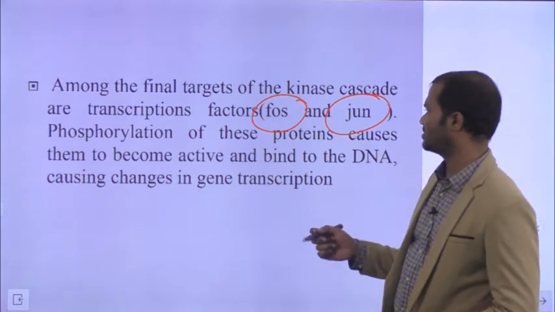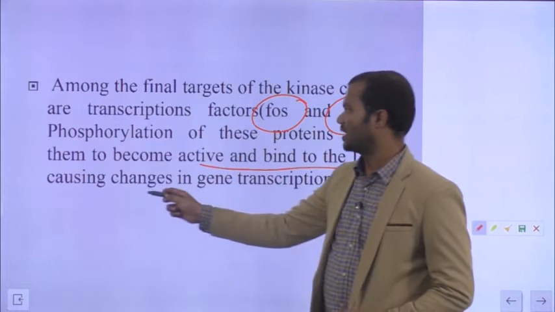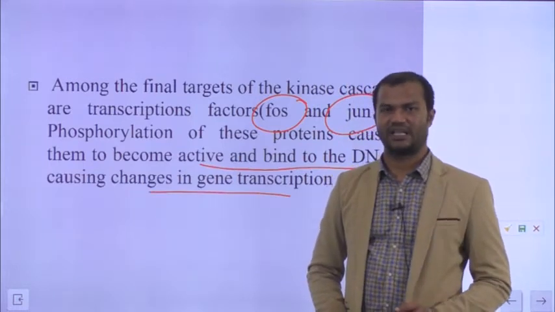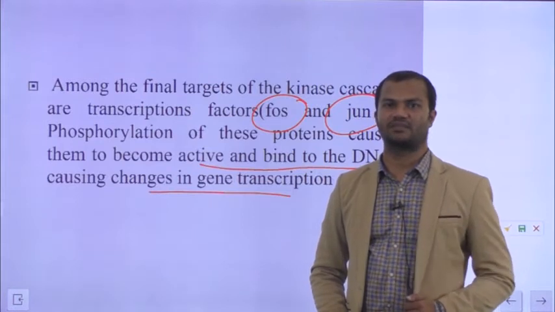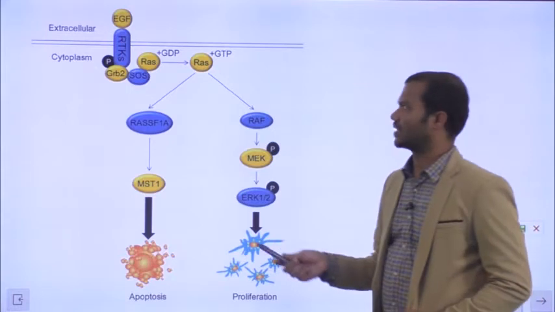These are transcription factors, they activate several genes which are required for gene transcription. So this is how the cell signaling mechanism operates through the RAS MAP kinase pathway. So this is the pathway.